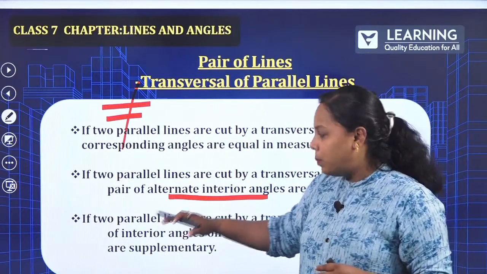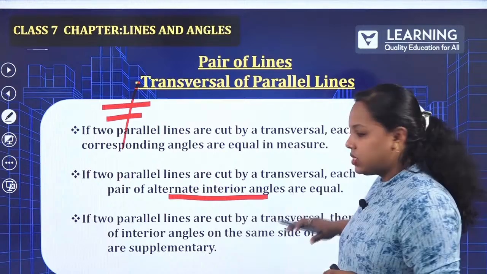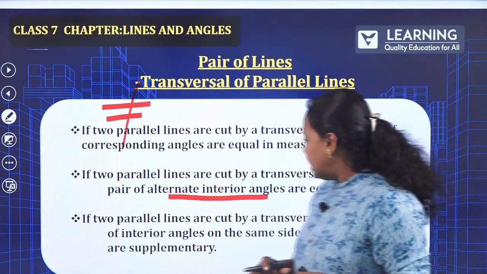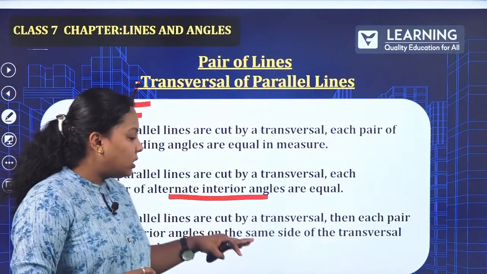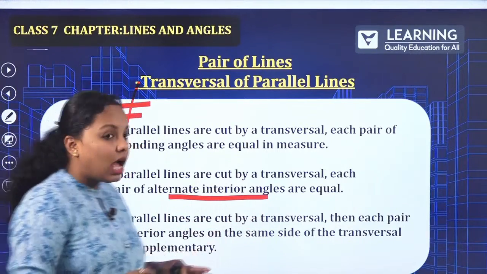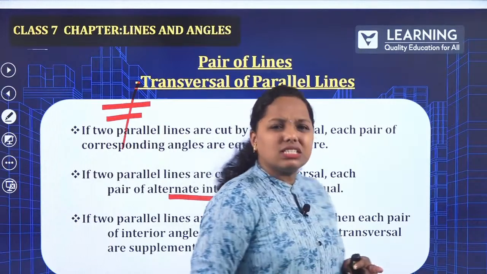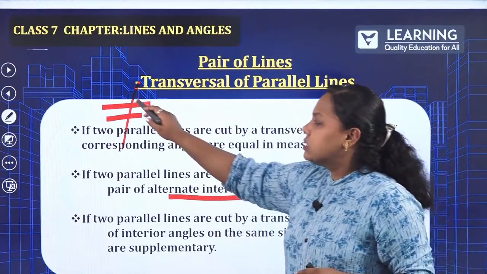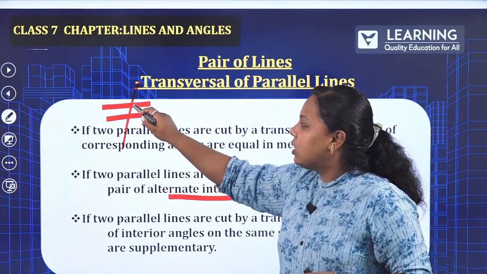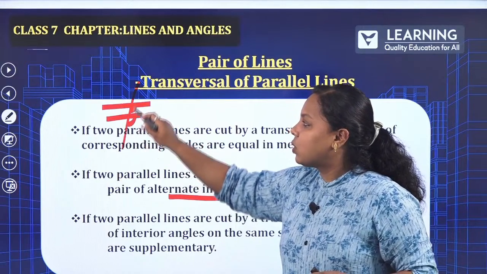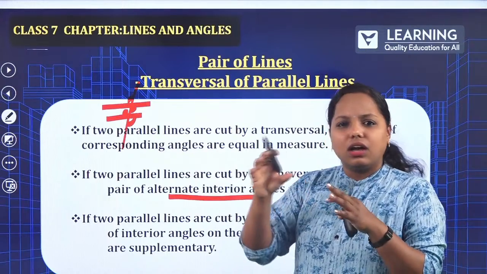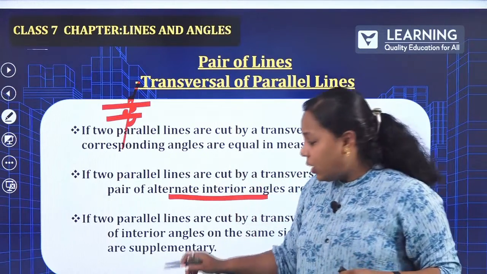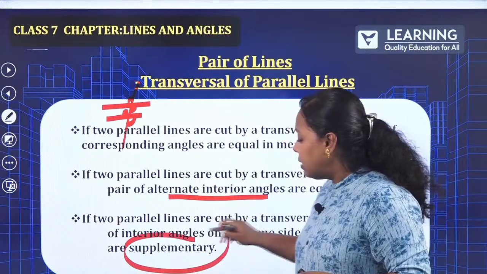Next, if two parallel lines are cut by a transversal, then each pair of interior angles on the same side of the transversal are supplementary. What is this exactly? Since I have written the transversal line, when you measure this and this, or this and this one, interior or exterior, I hope you remember the angle measurement.